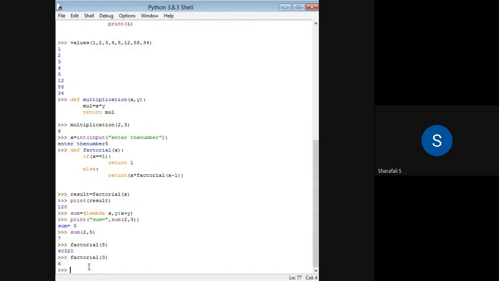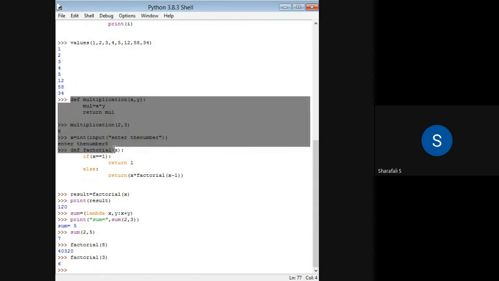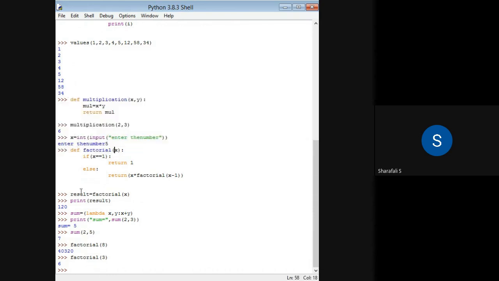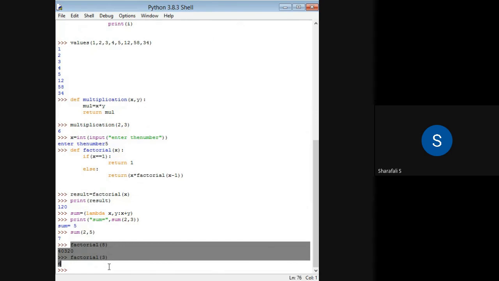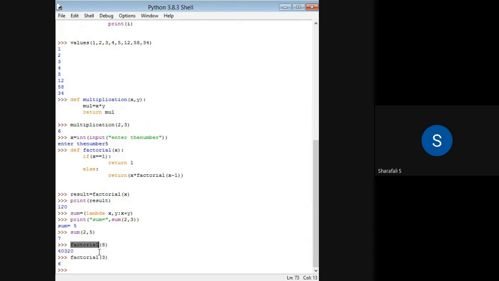So this is much easier, because once you define this function for that factorial, where was that? Yes, this one. Once you define this function factorial, then you can use that particular function. So here I don't have to write all those expressions again. I just have to call that function and give a number, and it will give me the result. So this will reduce the number of lines in your program.